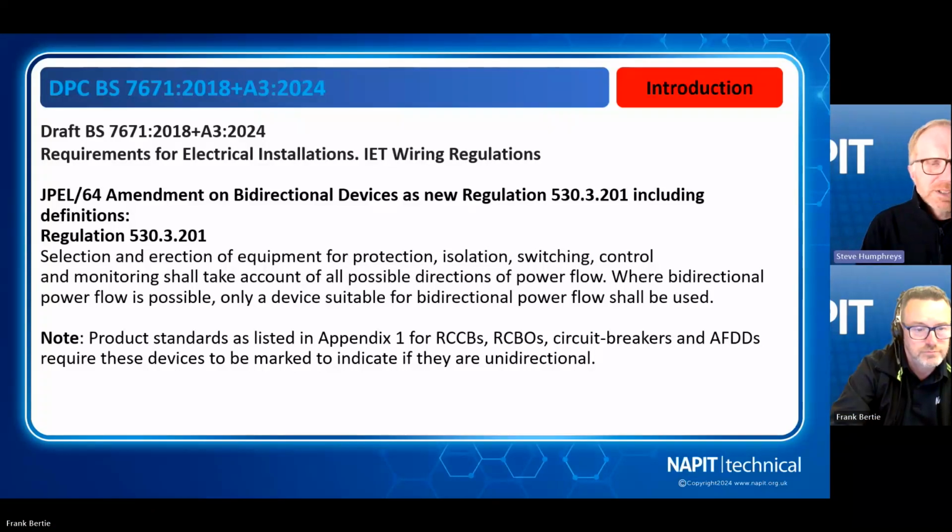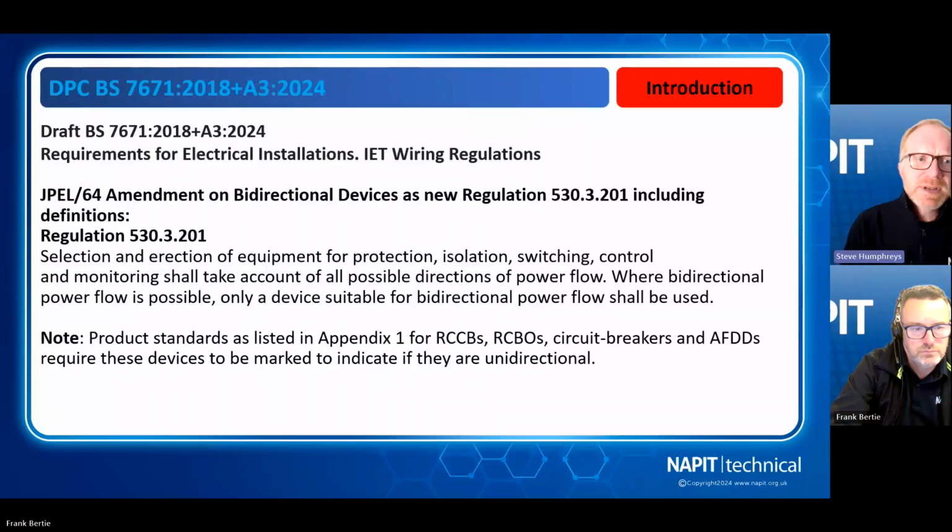Thank you, Frank. Yeah, so obviously, like Frank just said, it's quite straightforward to get on there. We want as many comments on this as possible to get you involved in being part of the wiring regulations. So please do comment. Even though it's not a massive thing to comment on, it might affect you in your everyday working. So please comment.